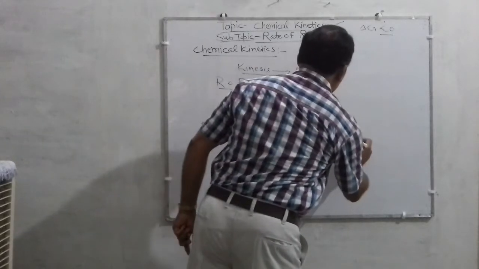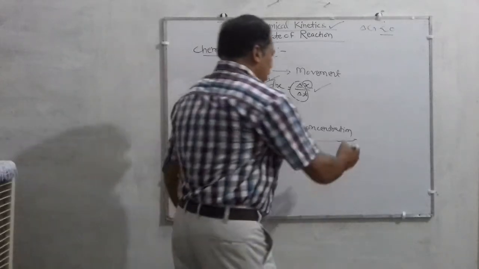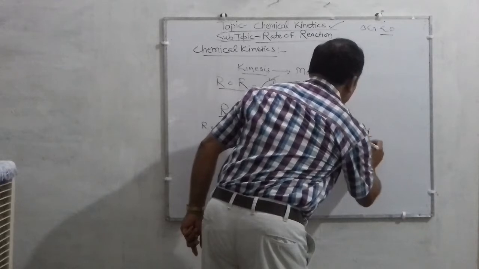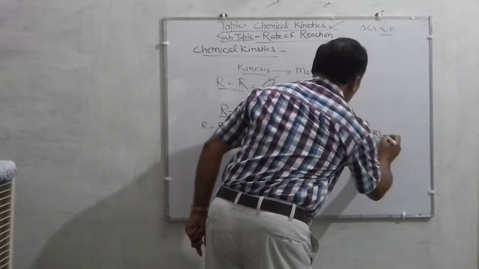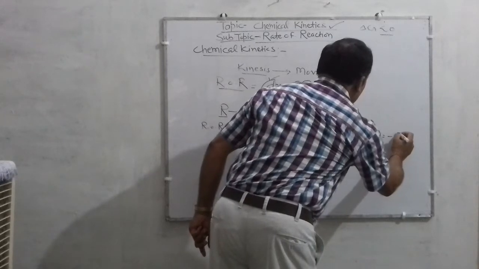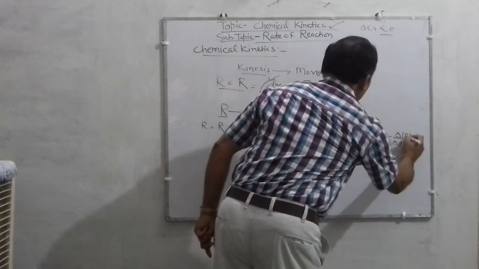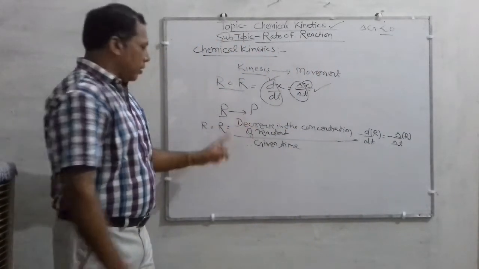Mathematically, since R is the reactant here, it may be written as minus d/dt of R, equal to minus delta R upon delta t. So this is the way of representation for the reactant.